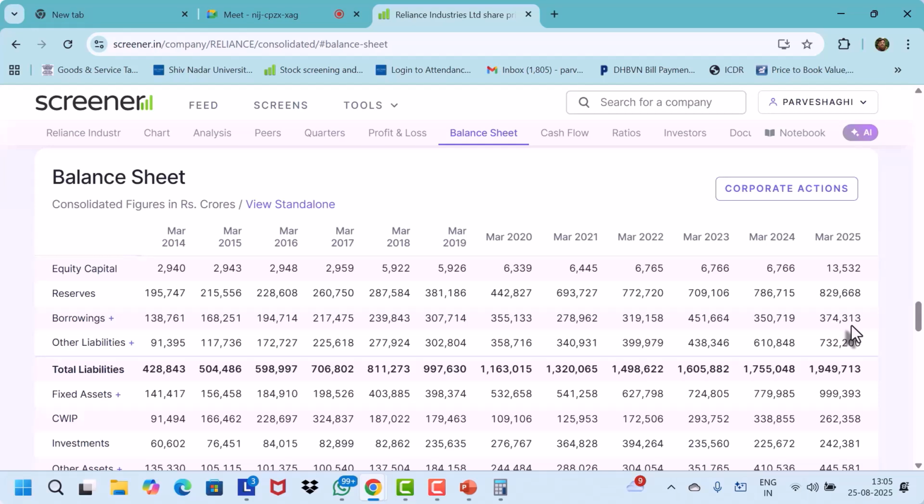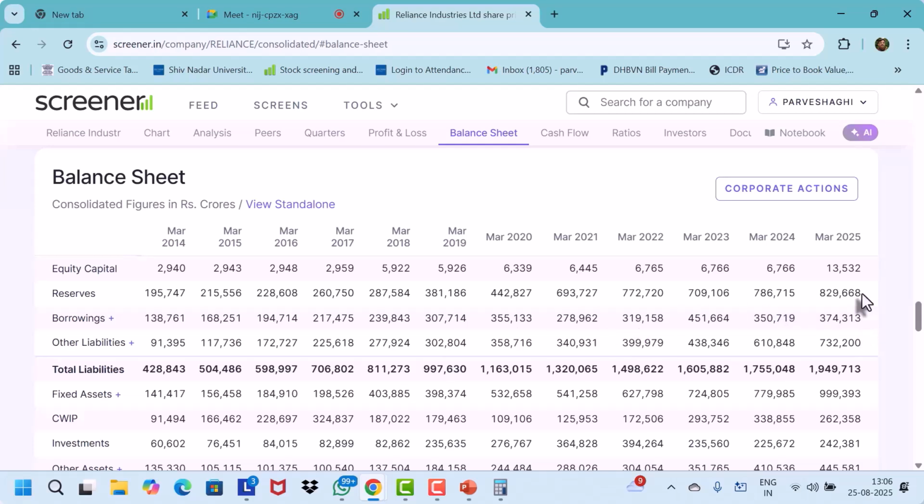But in the last 10 years, if you see, from 2014, it was 1,38,000. So it has been going up. As the company is becoming bigger and bigger, it requires more money. But all companies would like to keep the debt not very big, so they keep repaying it as and when they find a chance. So it is 3,74,000. And what is the equity?